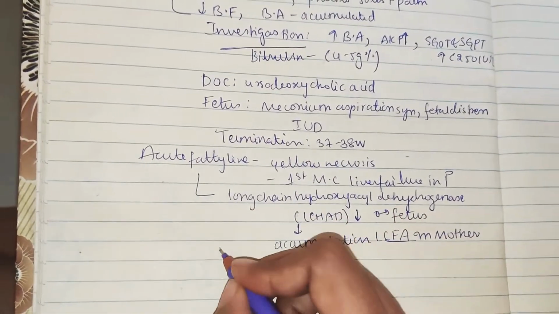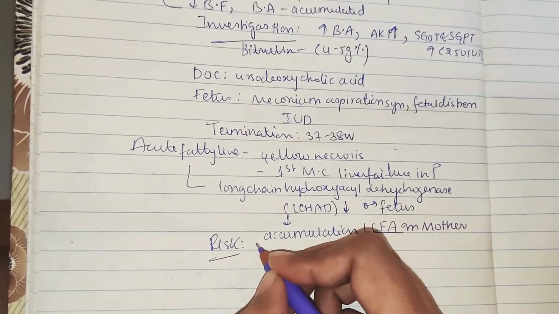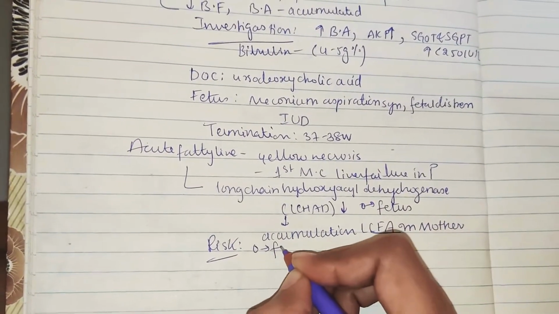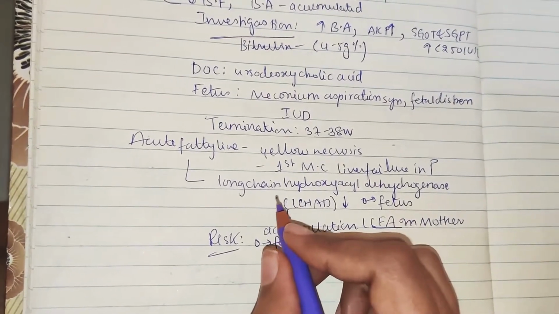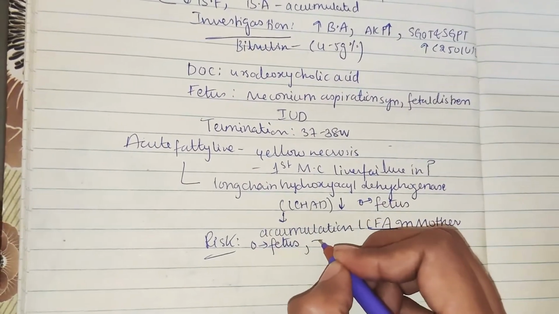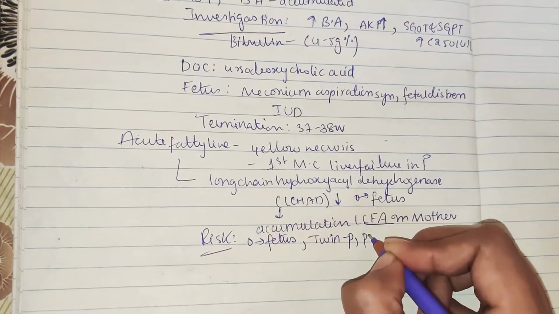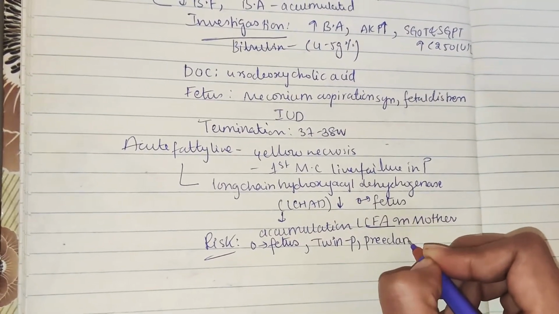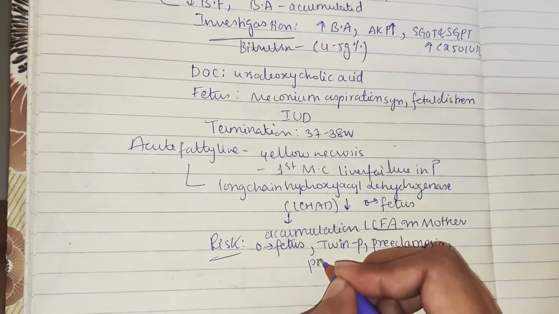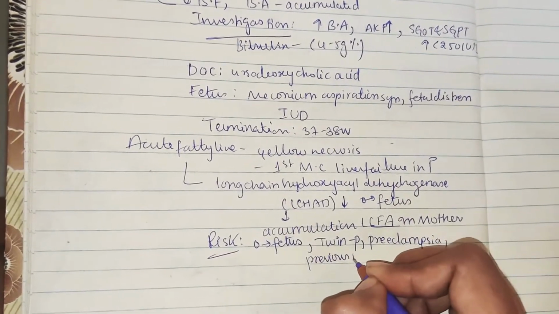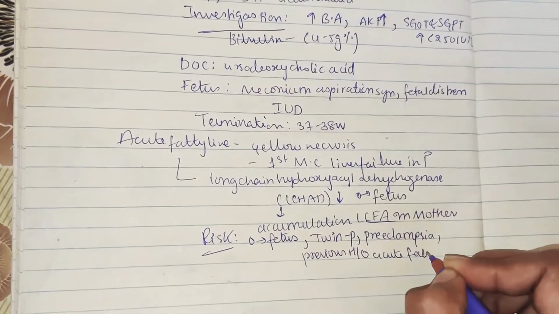What are the risk factors for acute fatty liver? The first one is a male fetus, because a male fetus lacking this LCHAD is a risk factor. Twin pregnancy is also a risk factor. Preeclampsia, that is hypertension in pregnancy, is also a risk factor. And any previous history of acute liver failure or acute fatty liver in pregnancy.